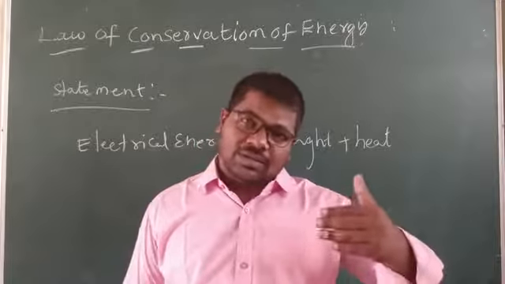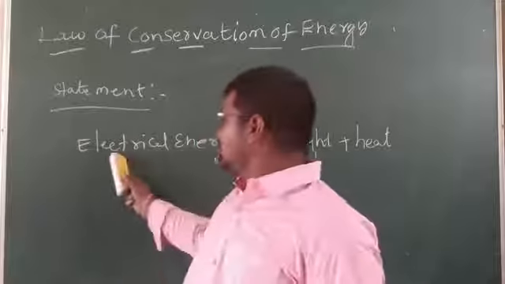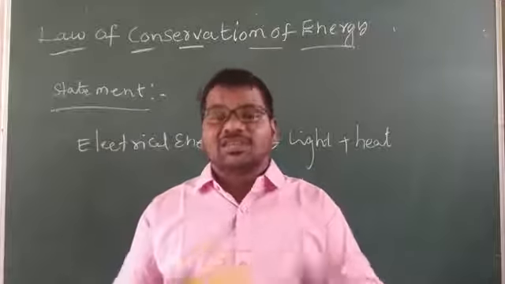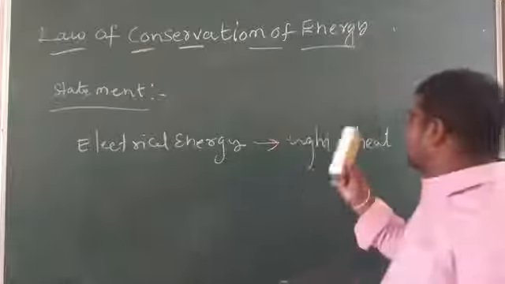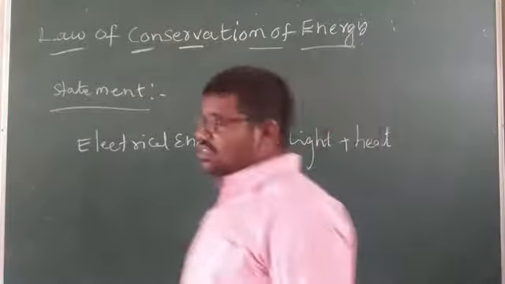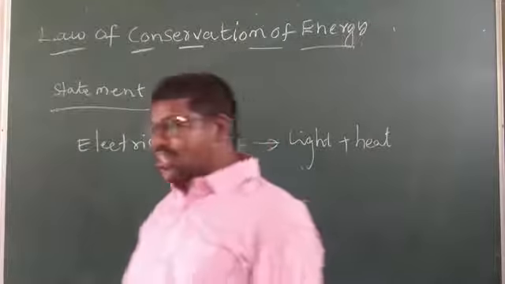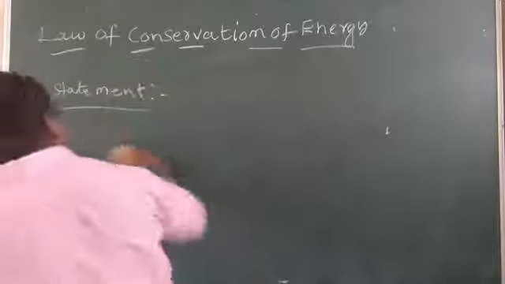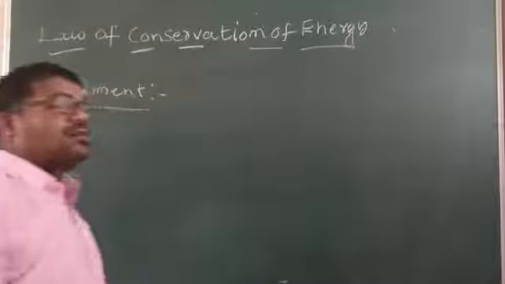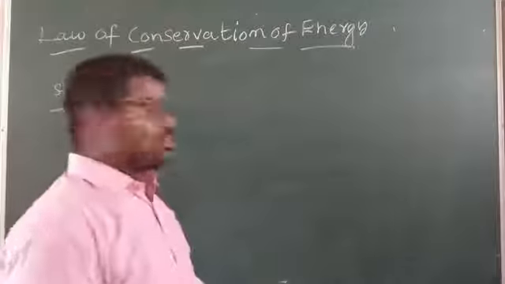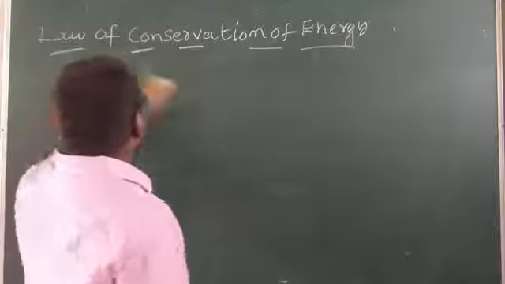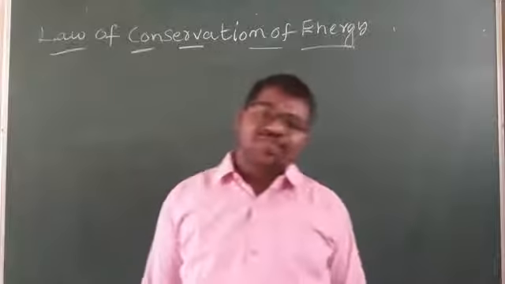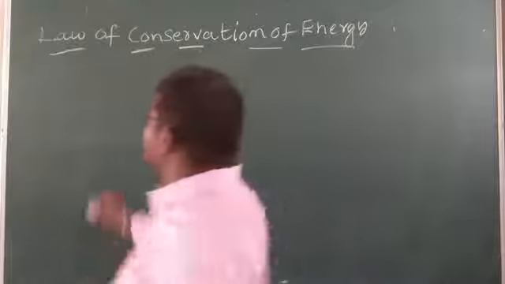Understand that we can't destroy that electrical energy. It is converted into light energy and heat energy. So this is the statement: energy can neither be created nor be destroyed. The only possibility is that energy transforms from one form of energy to another form. Then, conservation of mechanical energy in a freely falling body.